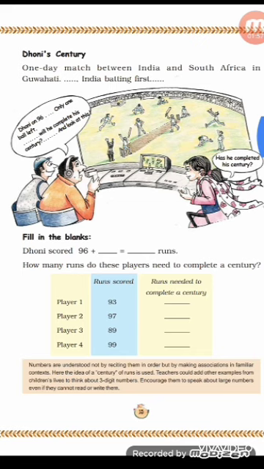In the same way player 3. So 100 minus 89. It will come 11. So player 3 needs 11 more runs to make a century. In the same way player 4 has scored 99 runs, and to make a century means 100 minus 99. So it is only 1 run. So player 4 needs only 1 run to make a century.